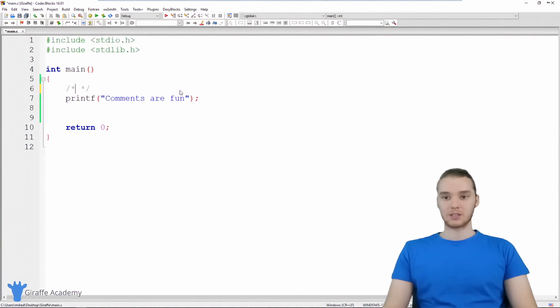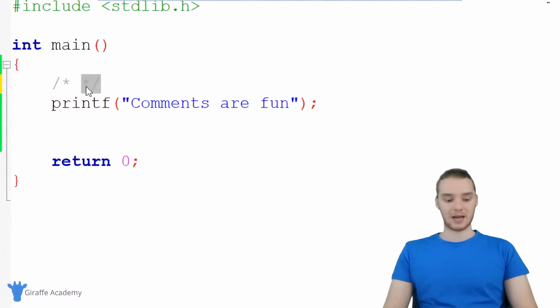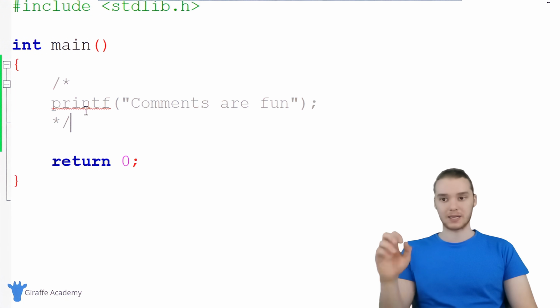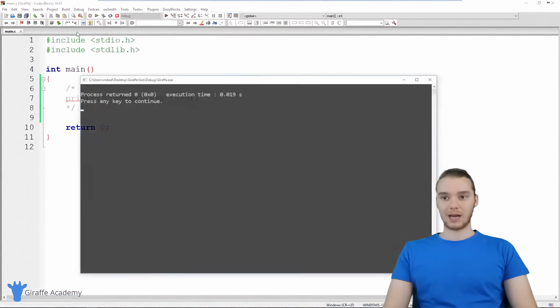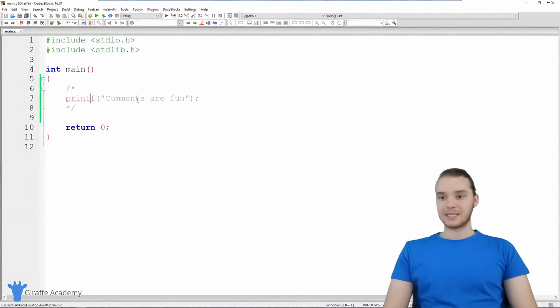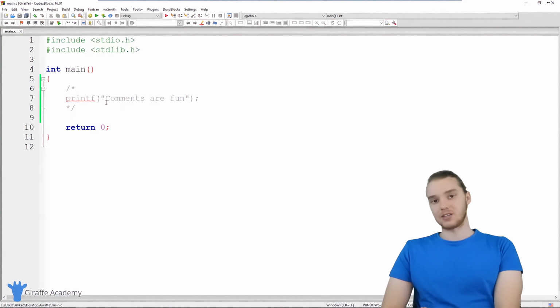So I could basically surround it with these comment tags, and now the computer is just going to ignore it. So it's not going to render it because it's been commented out. Now when I run my program, it's going to do the same thing. It won't execute that line of code, but I didn't have to actually delete the line. I could just comment it out.